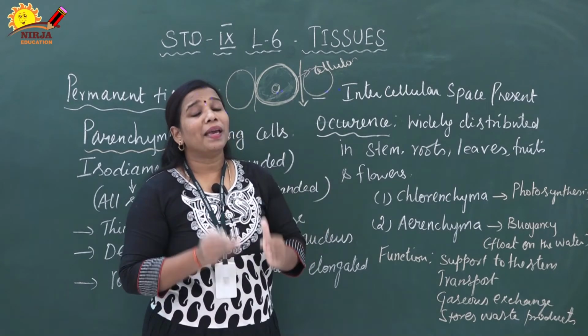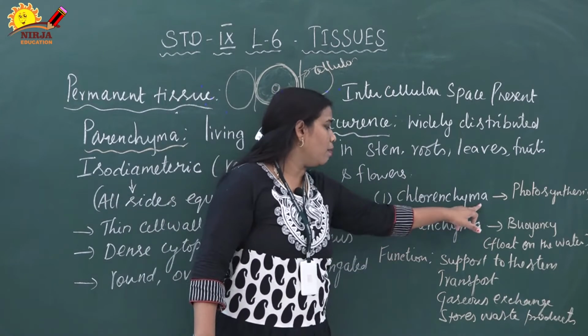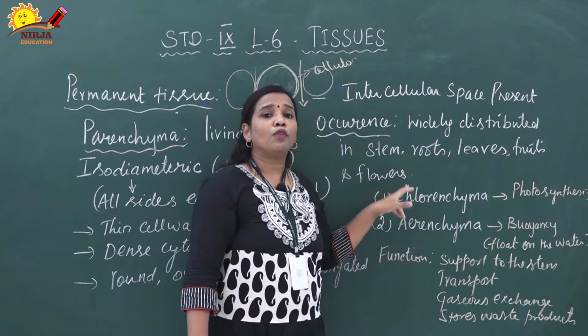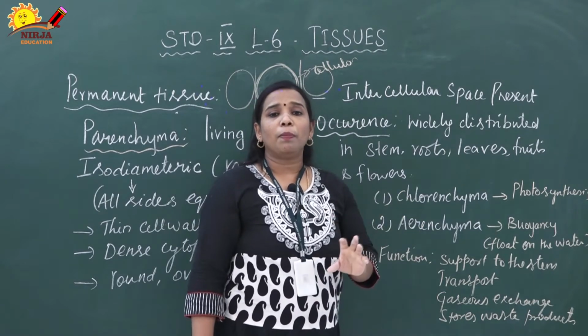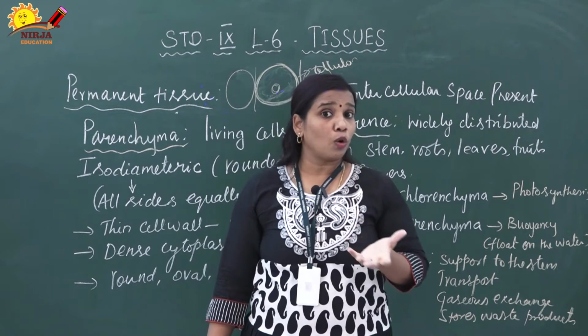Parenchyma cells, based on the location, are divided into two types. One is chlorenchyma, another one is aerenchyma. What is the meaning of chlorenchyma? In some places the parenchyma cells contain chloroplast. You know what is chloroplast?